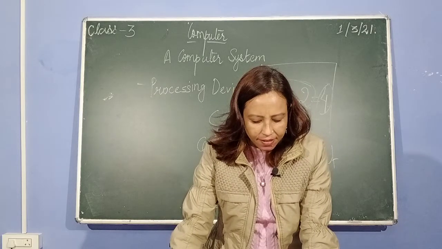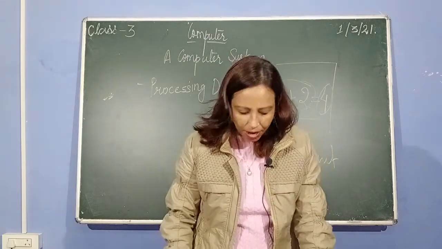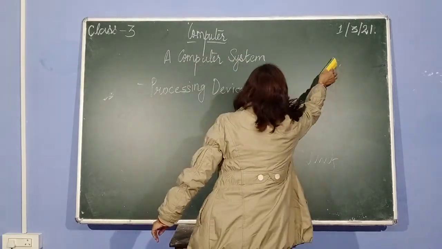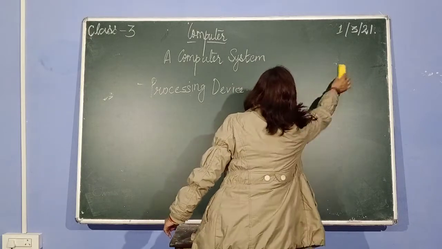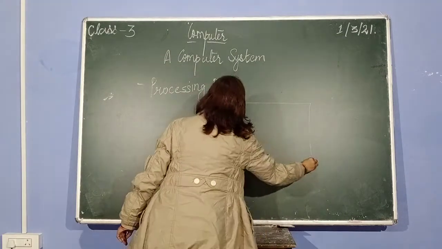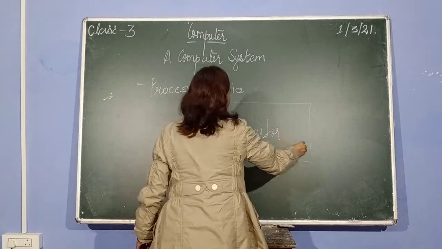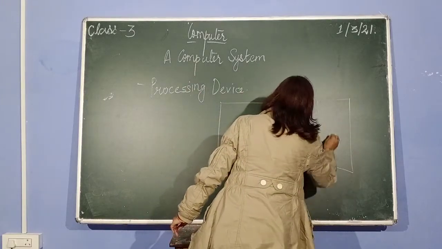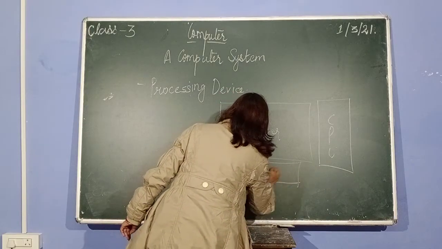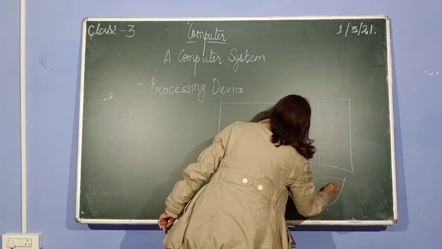The CPU is divided into 3 components. Now, children, 4 important parts of a computer are monitor, CPU, keyboard, and the mouse.